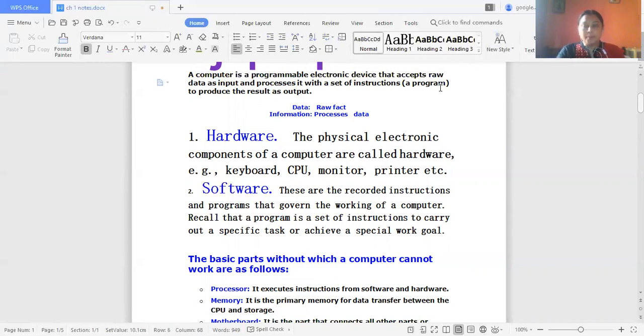When we apply the set of instructions to the input data, we produce a result as output.